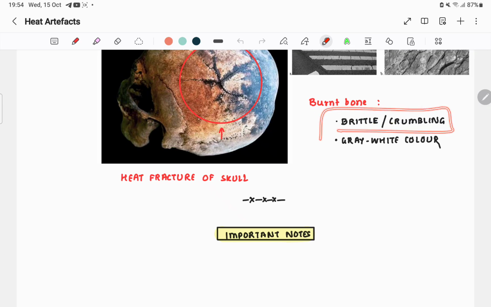Burnt bone has a brittle or crumbling type of texture, or you can say consistency, and the color is basically grayish white. So with that we completed our chapter heat and heat artifacts.